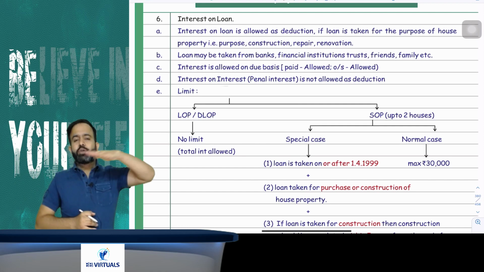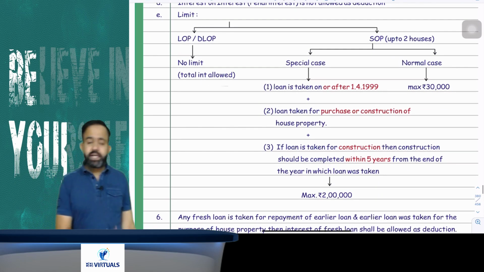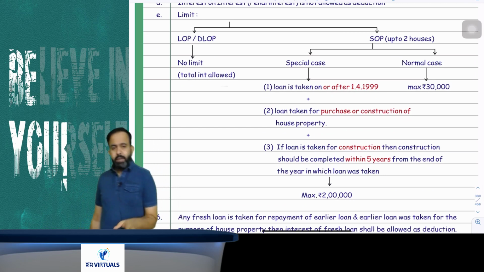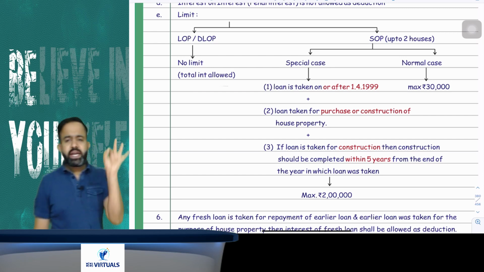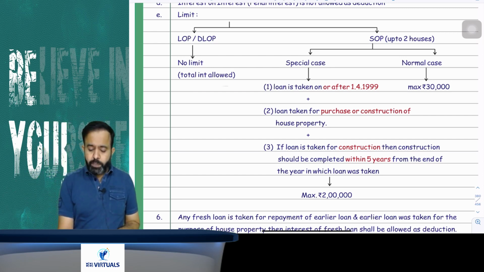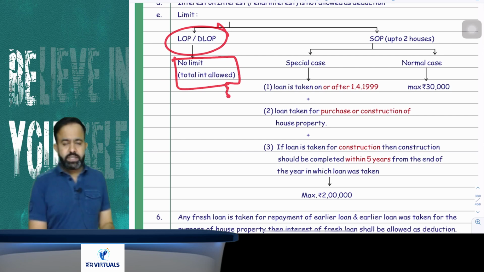Only whatever your first time interest, that interest will be allowed as deduction. Now, all people just pay attention, sir, is there any limit on interest? Answer is yes, there is a limit. But guys, pay attention, on LOP and DLOP, there is no limit. For LOP, that is let out property, and DLOP, deemed to be let out property, no limit means whatever total interest, that total interest is allowed as deduction.